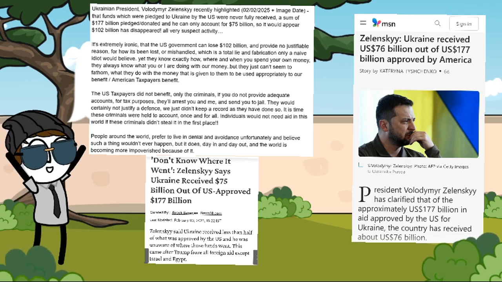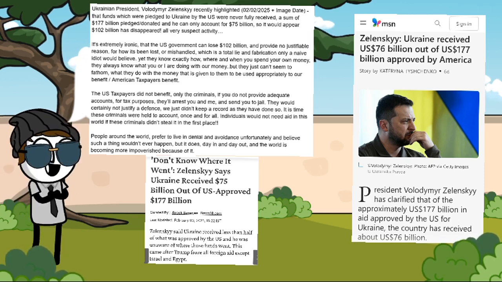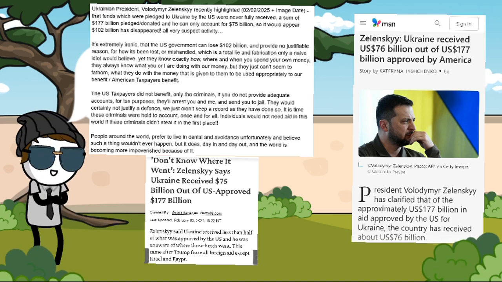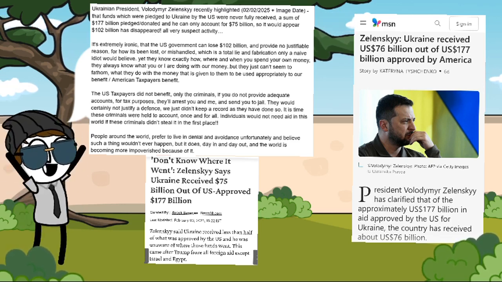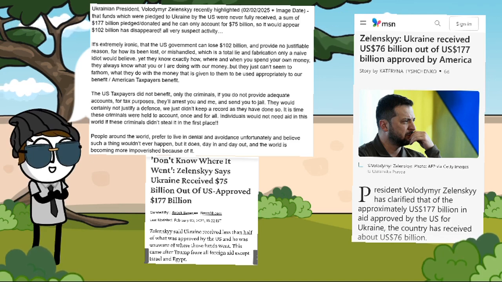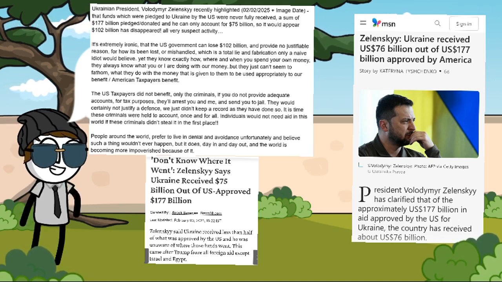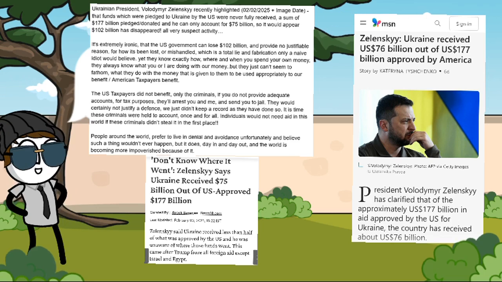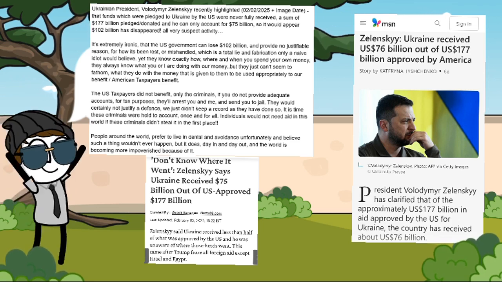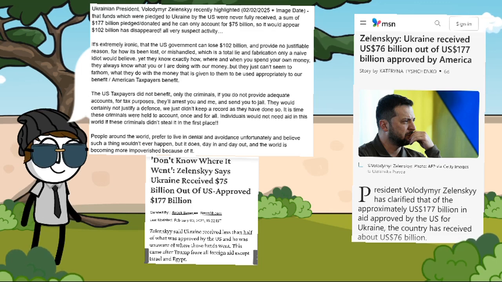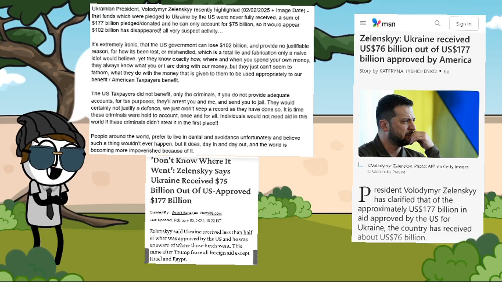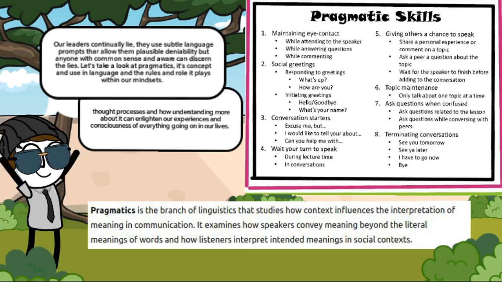It is time these criminals were held to account, once and for all. Individuals would not need aid in this world if these criminals didn't steal it in the first place. People around the world prefer to live in denial and avoidance, unfortunately, and believe that such a thing would never happen. But it does, day in, day out, and the world is becoming more impoverished because of this. The very foundation of this organisation is to provide aid, but the aid is not getting to the people that truly need it. Our leaders continually lie.